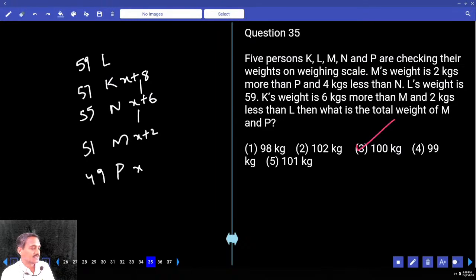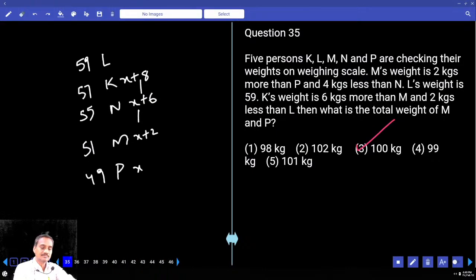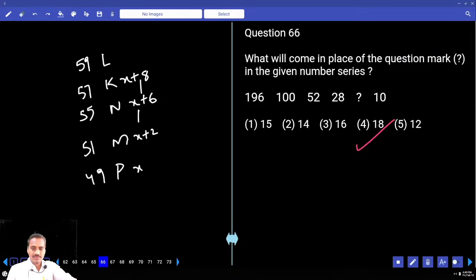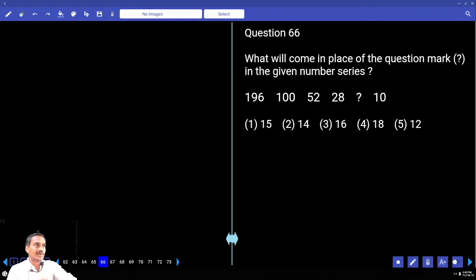Coming to the questions, tell me, where is the number series? Now 66 to 70. In 66 to 70, we need to find the next number in the series. 196 and 100, what is the difference we have? 96. 152 and 100 is 48. Now 52 and 28 is 24. Is it correct or not? 96 by 2 is 48, by 2 is 24, by 2 is 12, by 2 is 6. So what should come? 6. That is choice 3, question number 66.